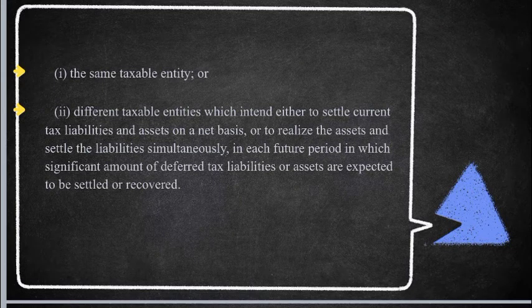the same taxable entity or different taxable entities which intend either to settle current tax liabilities and assets on a net basis, or to realize the asset and settle the liabilities simultaneously in each future period in which a significant amount of deferred tax liabilities or assets are expected to be settled or recovered.